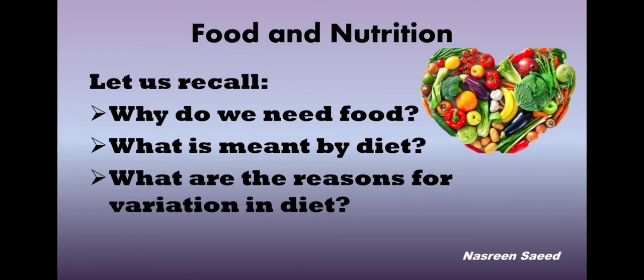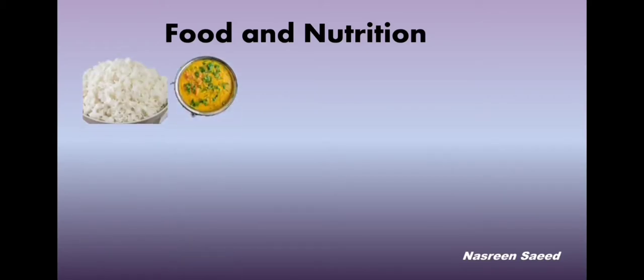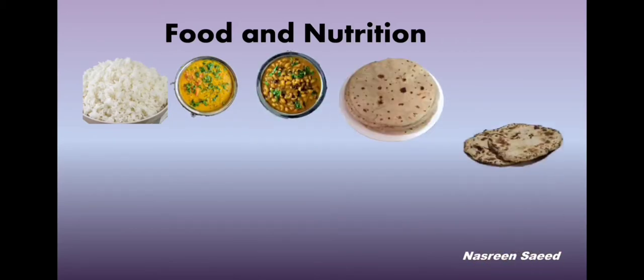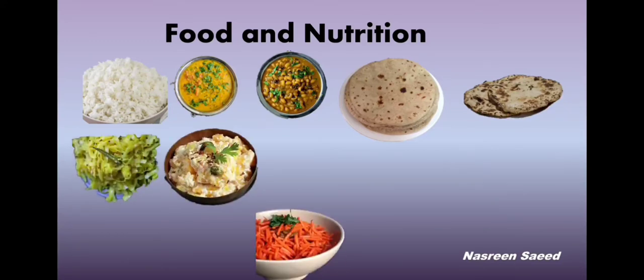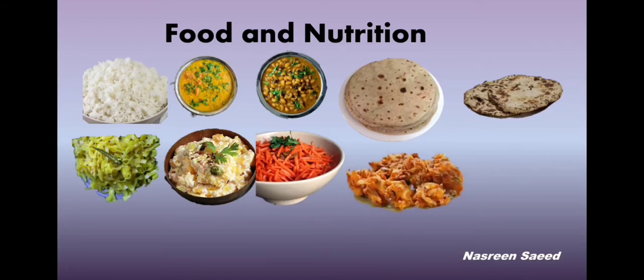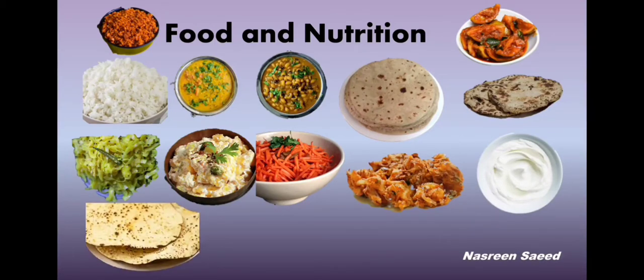Now let us see some food items that we use in our daily meals. We use rice, moong dal amti, chauli usal, chapatis, jawar bhakri, cabbage bhaji, pumpkin raita, carrot salad, onion pakoras, garlic chutney, lemon pickle or achar, yogurt, that is dahi, and papad. So we all like this food. We eat this food every day, isn't it?